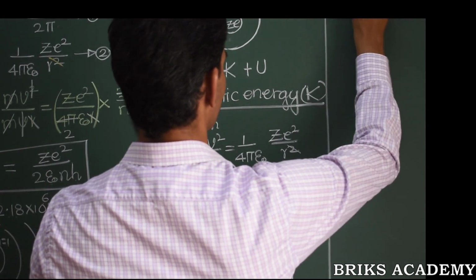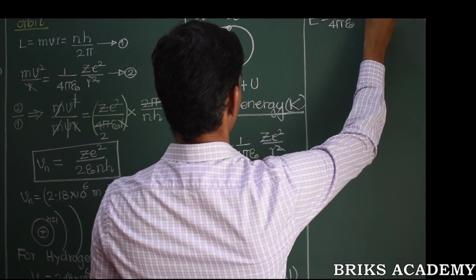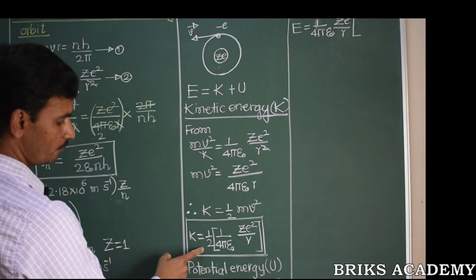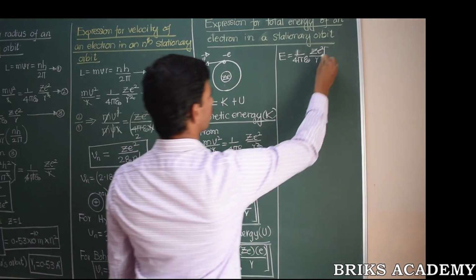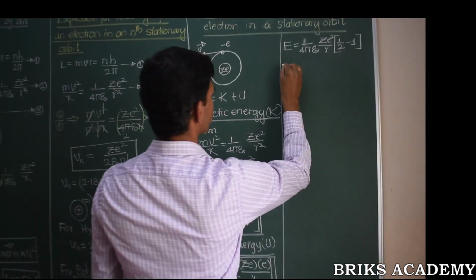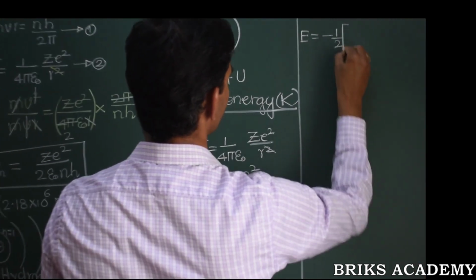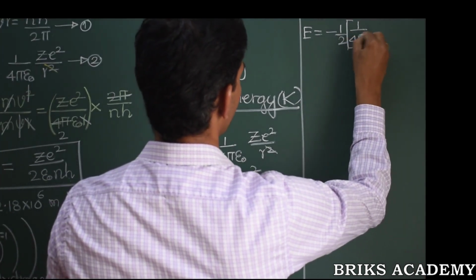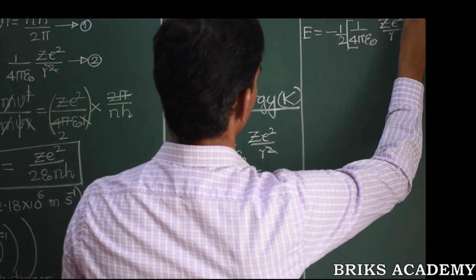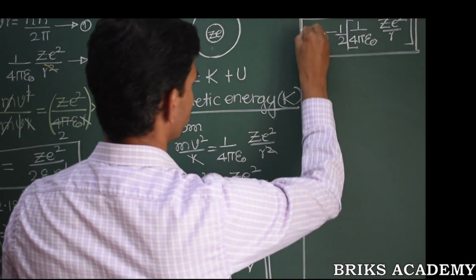So hence we get 1 by 4 pi epsilon naught ZE square divided by R, which is common. And in the first term we have a half, in the second term we have a minus 1. So half minus 1. So hence the energy becomes minus half of 1 by 4 pi epsilon naught ZE square divided by R. Without the radius being substituted, this is the expression for the energy of an electron.